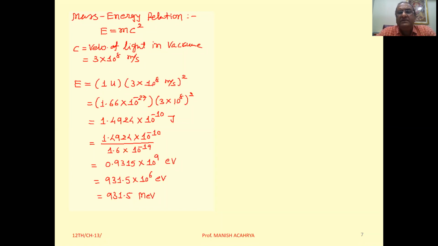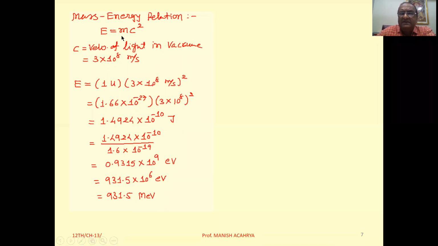So Einstein represented this thing at that time. Mass is a form of energy. So independently mass and energy are not conserved. Mass and energy are conserved jointly. And the relation between mass and energy he gave is E equal to mc square, where c is the velocity of light in vacuum. Its value is 3 into 10 raised to 8 meter per second.